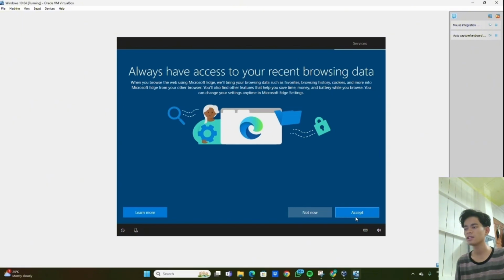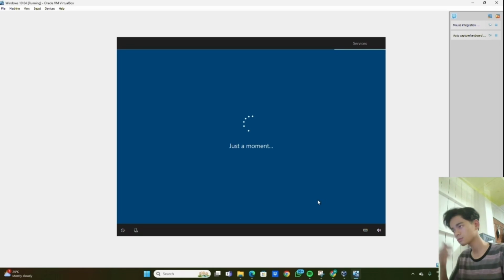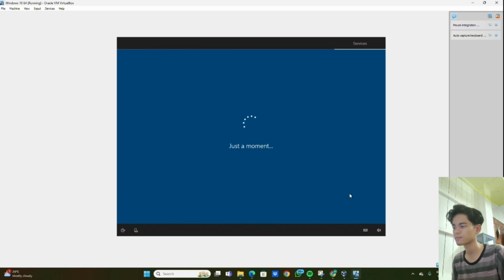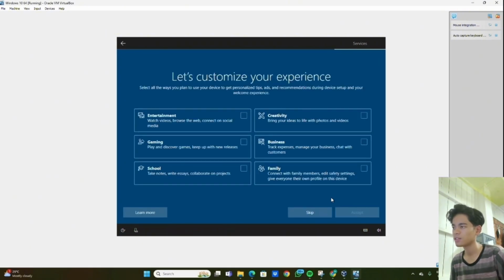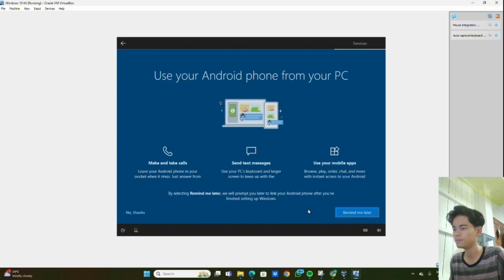Okay, just click accept and wait again for a moment. Then choose privacy settings for your device and click next. After choosing privacy settings, we need to customize our experience if we want to. We can skip if we don't have enough time. Okay, this is not too important, we can choose remind me later.